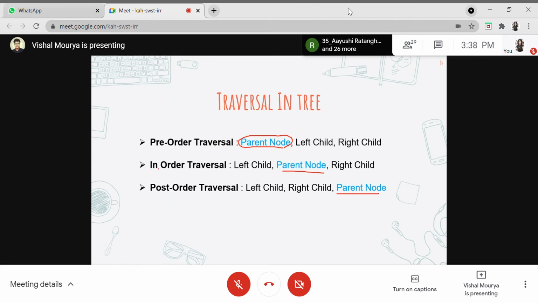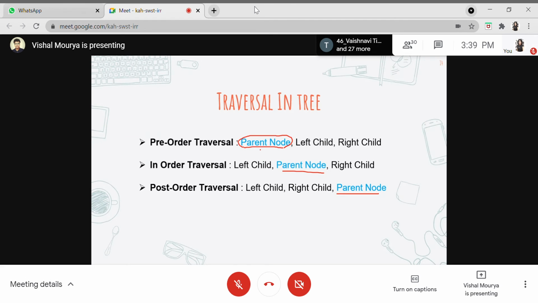In in-order traversal, you go to the left child, then in the middle you reach the parent node, and then the right node. Post means afterward and pre means before, and in-order means in between. So in post-order, you go to the parent node last. This is how pre-order traversal is displayed here in a simplified way.